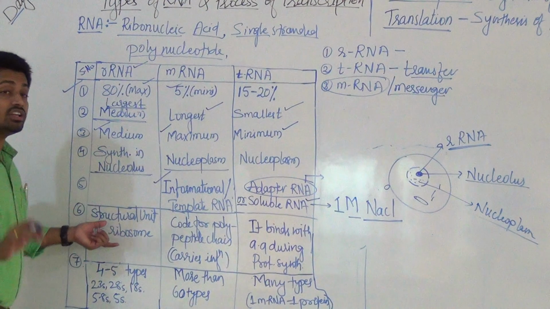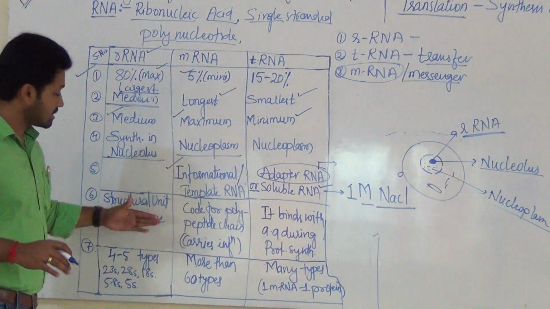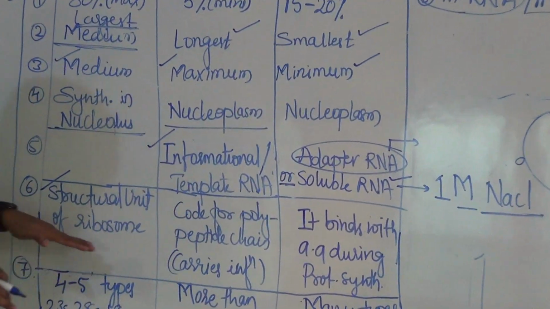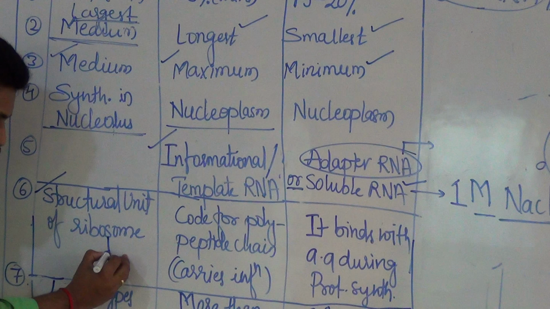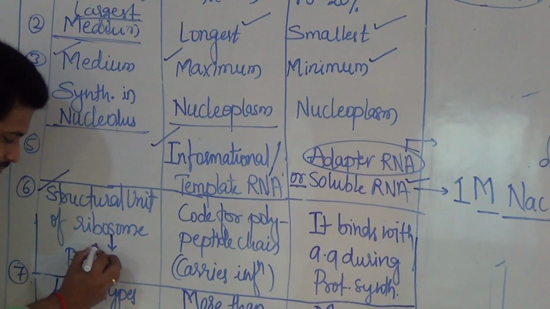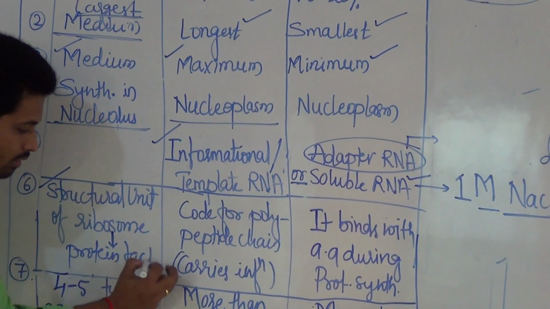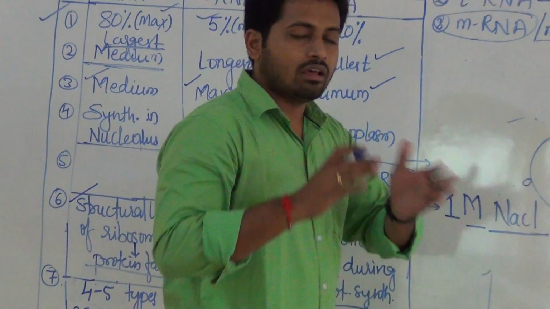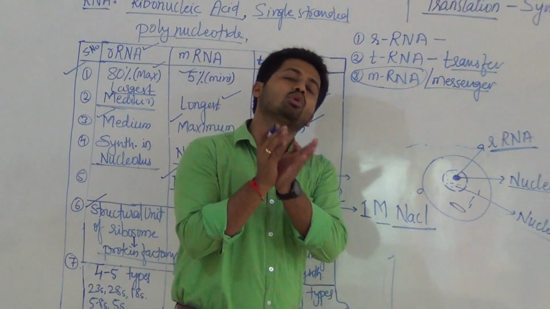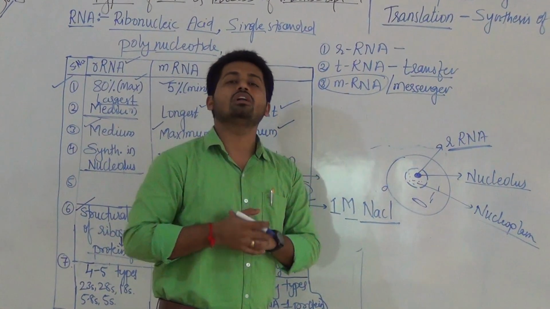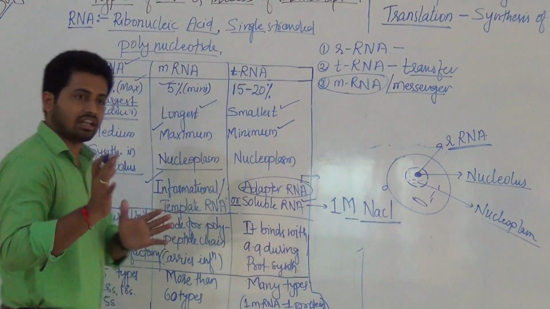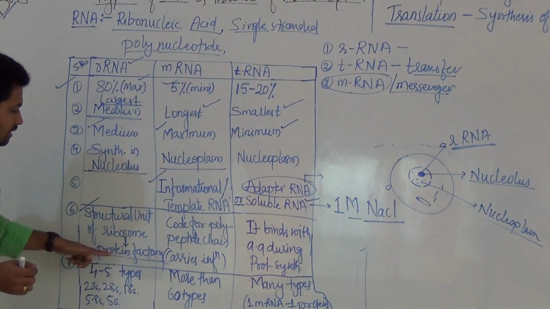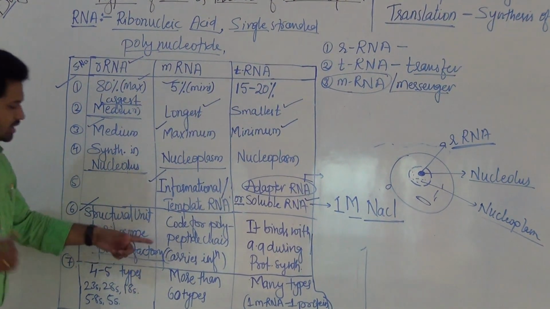Next, coming to the functions of these respective RNAs. You know already rRNA is the structural part of the ribosome. And again, the ribosome is what? Protein factory. Protein factory, because at the site of the ribosome only, as I drew earlier, protein is going to be synthesized by mRNA, all these things. So it is a protein factory or protein machine. rRNA is the structural unit of the ribosome, and the ribosome's function is as a protein factory.